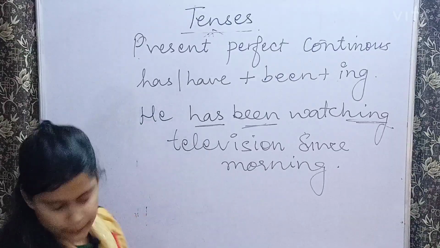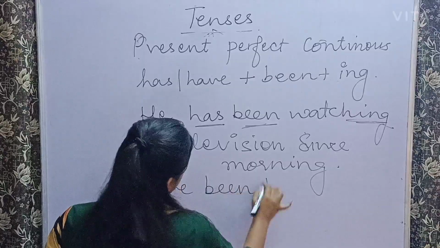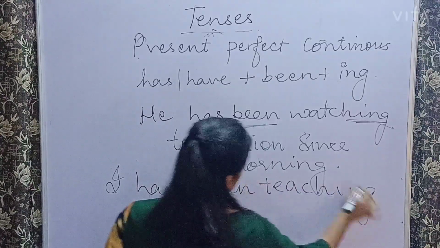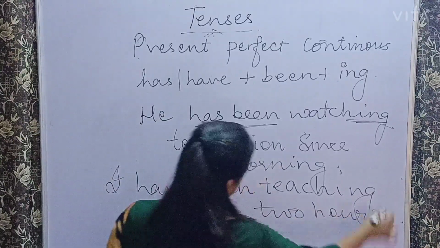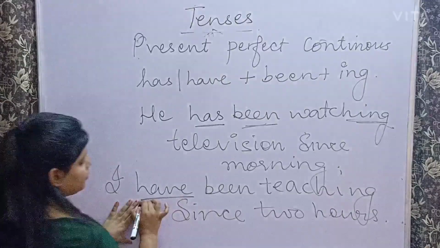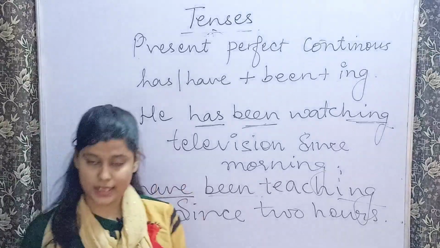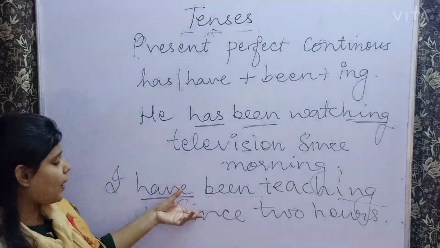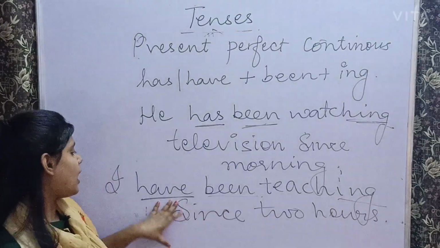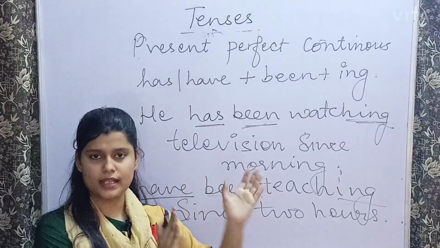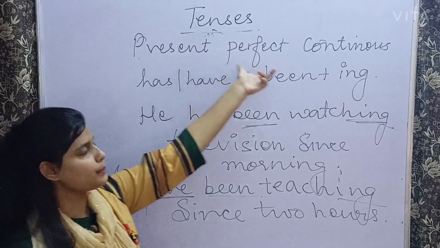Or you can take one more example. I have been teaching since 2 hours, meaning I have been teaching since 2 hours. Firstly, it has have, so has or have, plus been plus ing. So this is your present perfect continuous sentence, which we can see. And secondly, I have been teaching since 2 hours. The first point is that I started teaching 2 hours ago, and right now also I am going on teaching at the time of my speaking. So these kinds of sentences are your present perfect continuous.